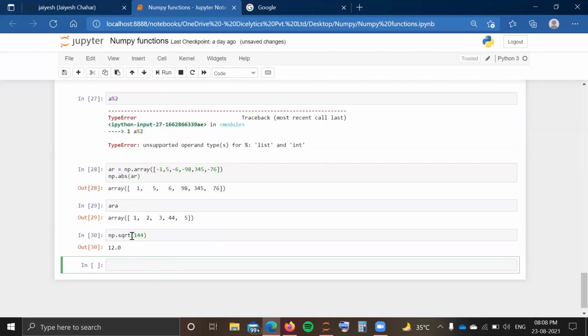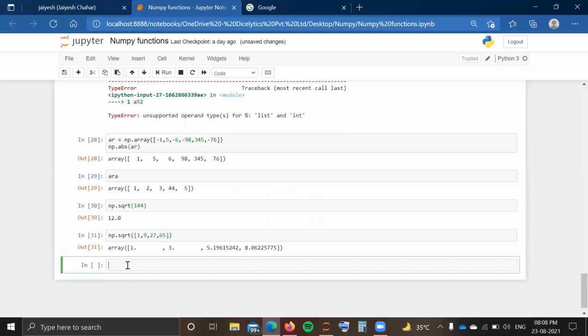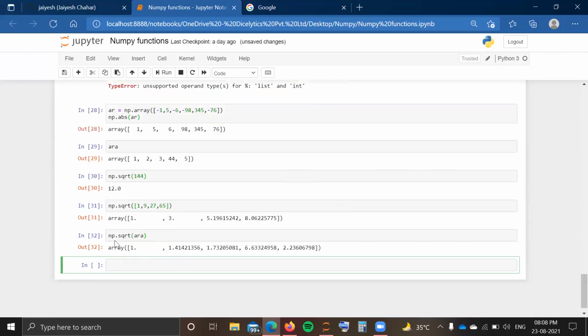Here you can see it returns 12. In a similar way, you can also provide any data structure, whether that is a list or a numpy array. Here you can see for a list it has also worked. It is going to return the square roots of every element present in the list or numpy array, or anything you wish. So these were arithmetic operations.